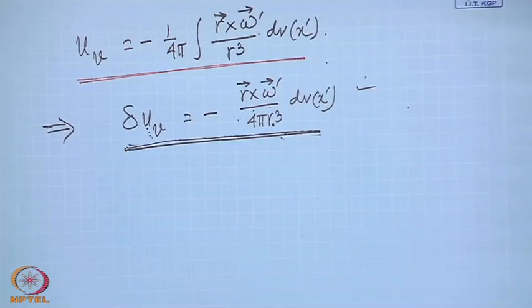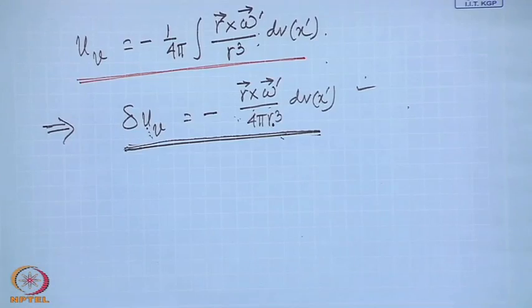So, now looking to the complete velocity field in a flow, we have already seen that the complete velocity field is the sum total of the velocity field due to a specified rate of expansion, which we have known, plus a velocity field due to a specified vorticity distribution. We have also known what that velocity distribution is, and there remains the third contribution, which of course has no rate of expansion associated with it, no vorticity associated with it.